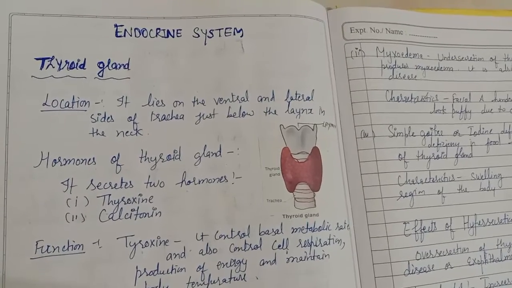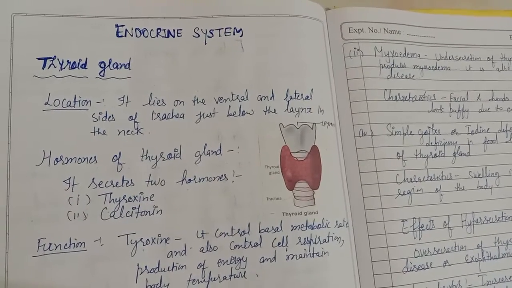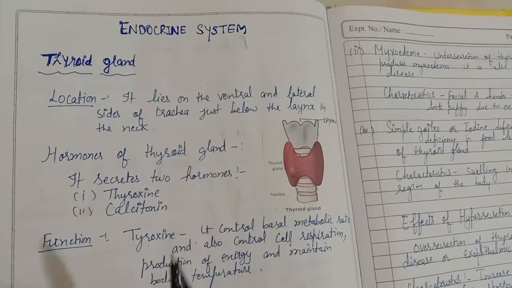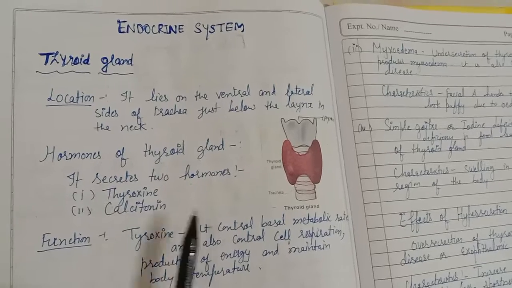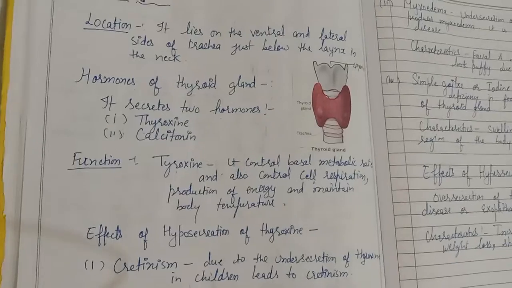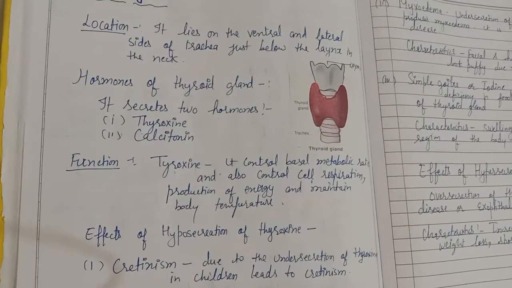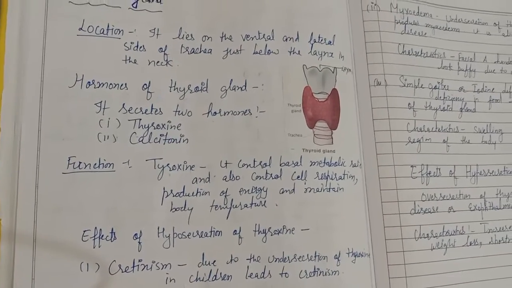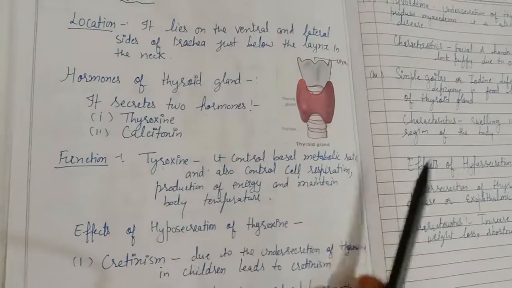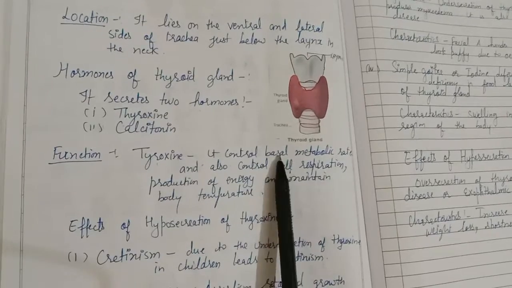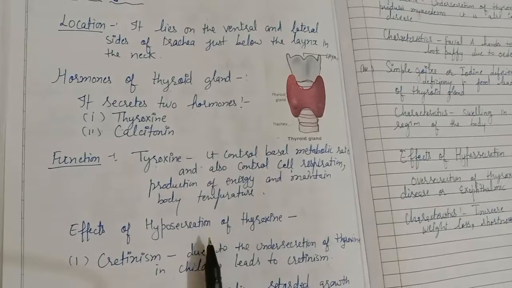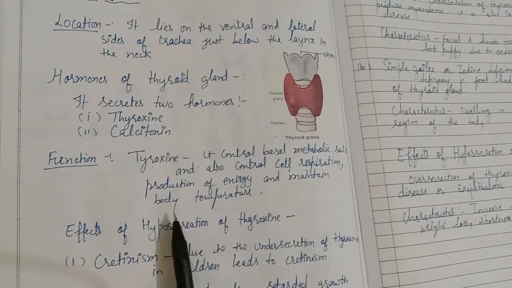What are the functions of this gland? It secretes two hormones, thyroxine and calcitonin, which have different functions. Thyroxine affects the rate of activities of the body. It controls the basal metabolism of the body, controls cell respiration and production of energy, and maintains body temperature.